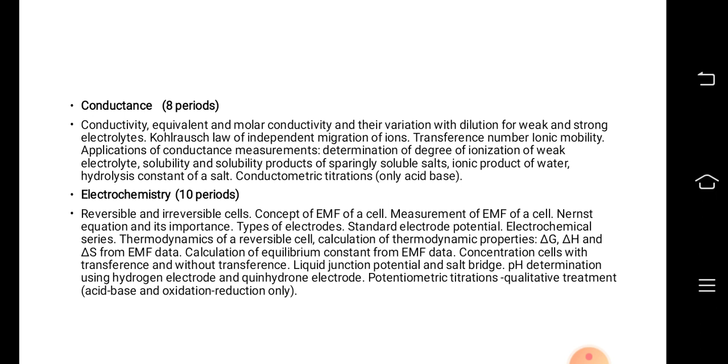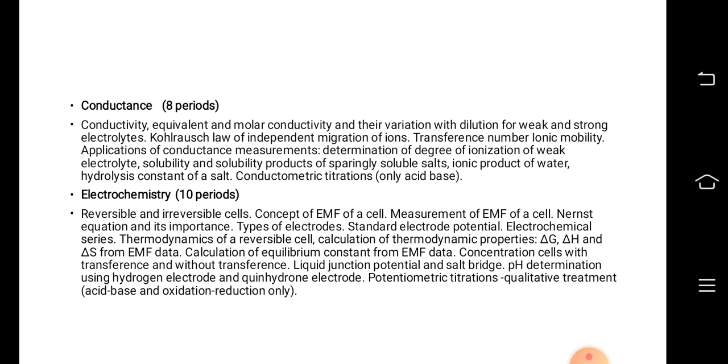Then we have electrochemistry chapter, which is worth 10 periods. Under electrochemistry we ought to know reversible and irreversible cells, the concept of EMF of a cell, measurement of EMF of a cell, Nernst equation and its importance, types of electrodes, standard electrode potential, electrochemical series, thermodynamics of a reversible cell, calculation of thermodynamic properties like change in Gibbs free energy delta G, change in enthalpy delta H and change